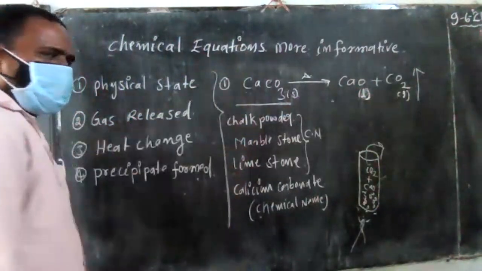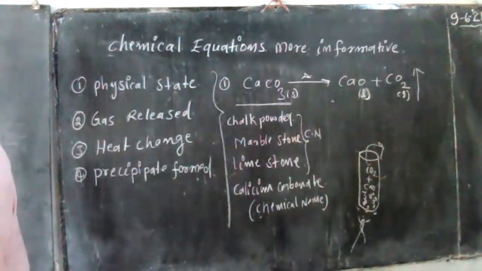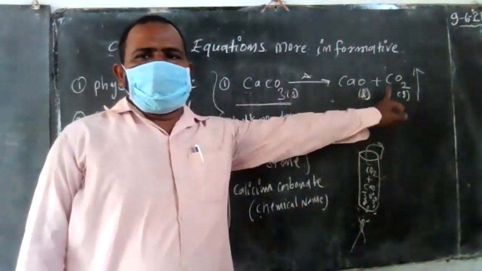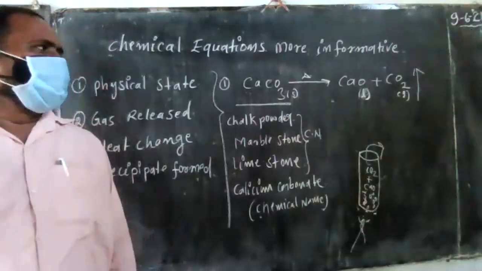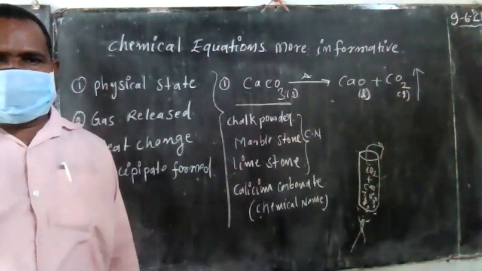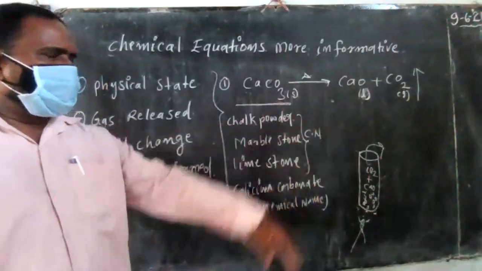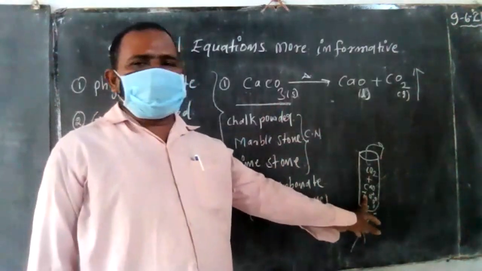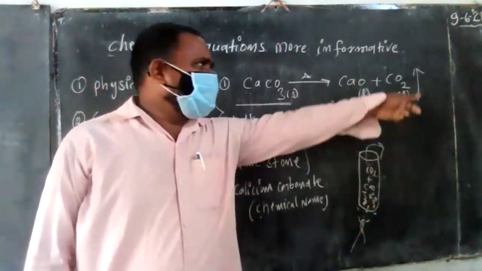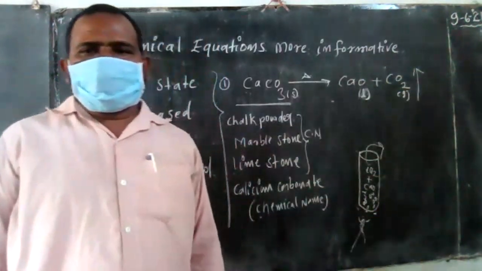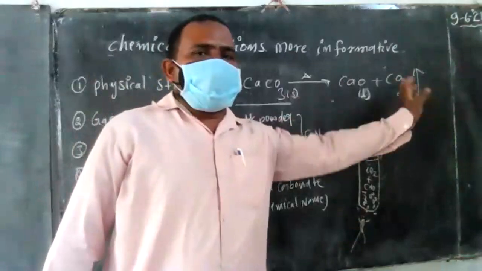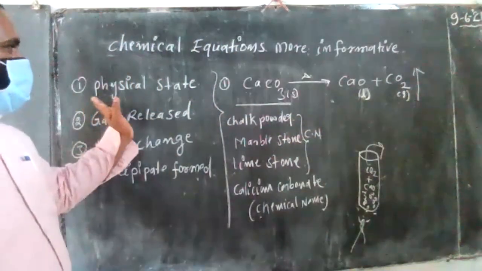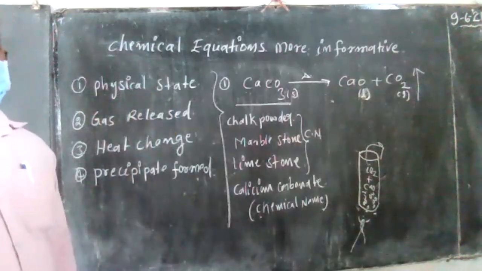So G means the gas will go upward, meaning it has very little weight. That's why it comes to the outside immediately. It goes through upward displacement, and it is separated. Coming to the outside is indicated and represented by the upward arrow. So this is the expression of the physical state.